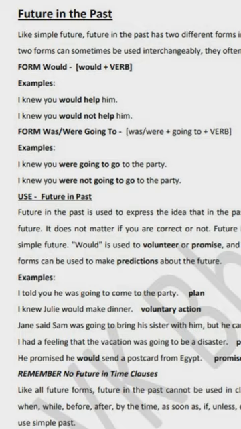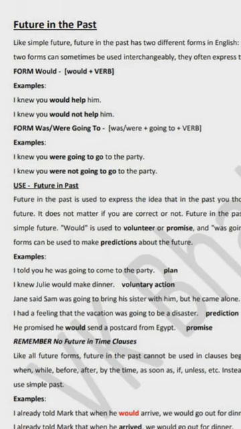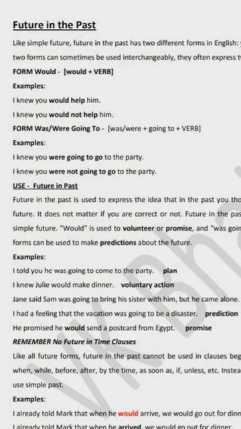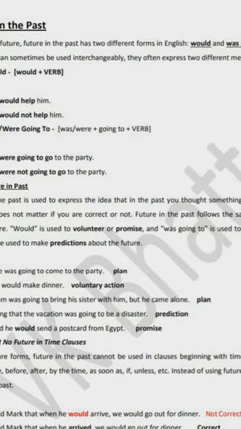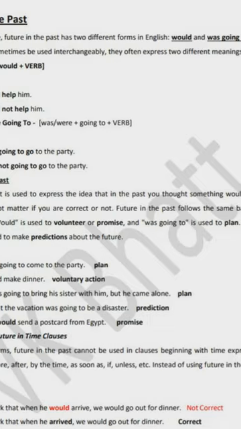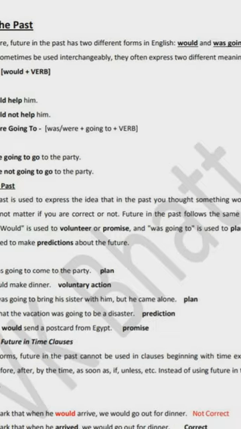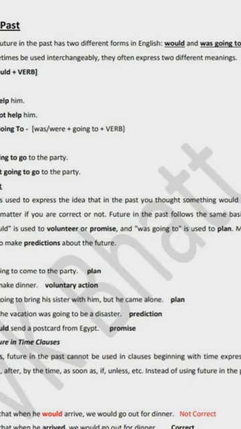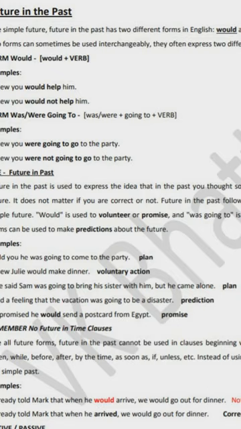Now what is the actual use? Future in the past, it means what? It is used to express the idea that in the past you thought something would happen in the future. Again I am repeating, the idea that you thought something would happen in the future, but you thought it in the past.